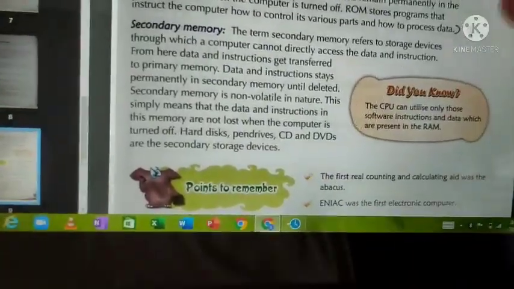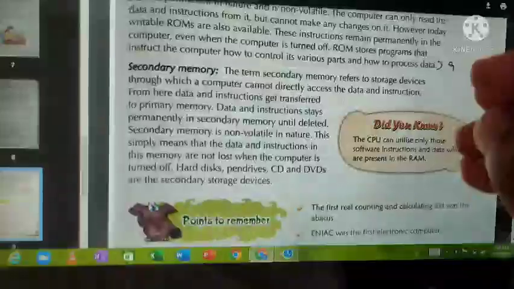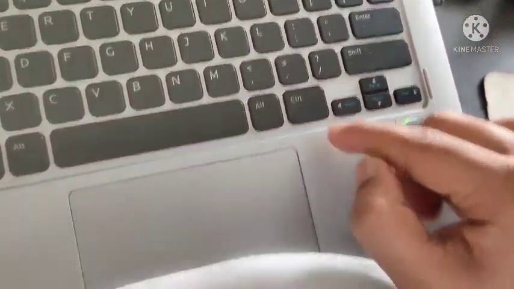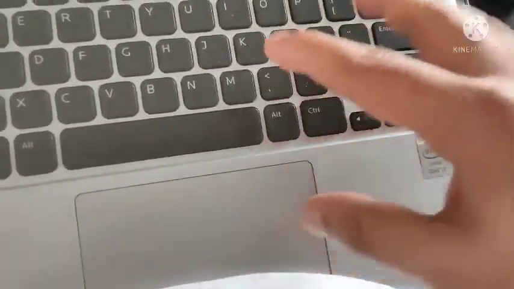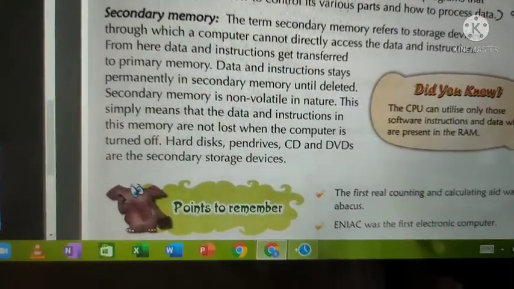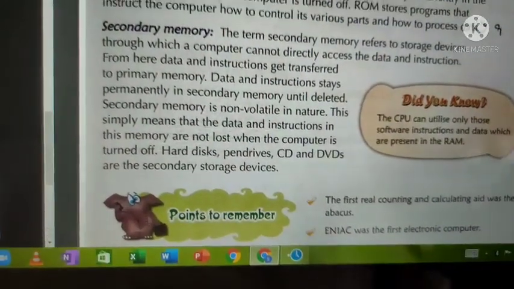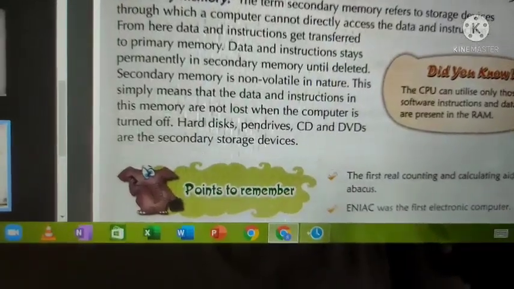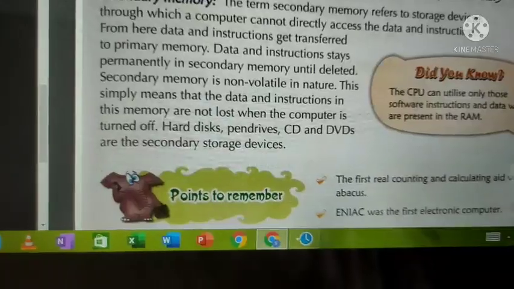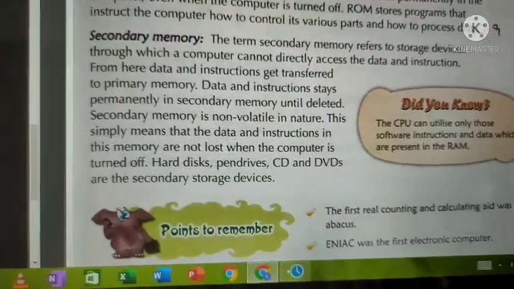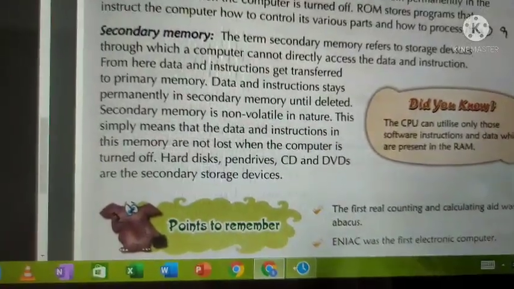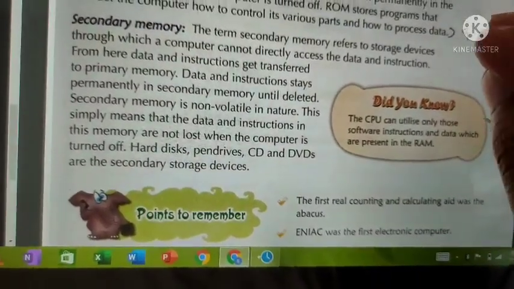The videos you store in a computer will be stored in the hard disk. The movies that you send to a computer will be stored in the hard disk. Hard disk means it will be inside the computer. In that big CPU, if you have one in your house, inside that you have something called a hard disk, a big hardware. There only data are stored. So that hard disk is called secondary memory. That hard disk is called what memory? Secondary memory. Why is it called secondary memory? Because it stores all the data, whatever you feed into the computer.